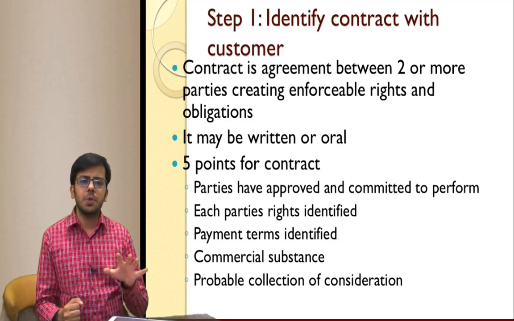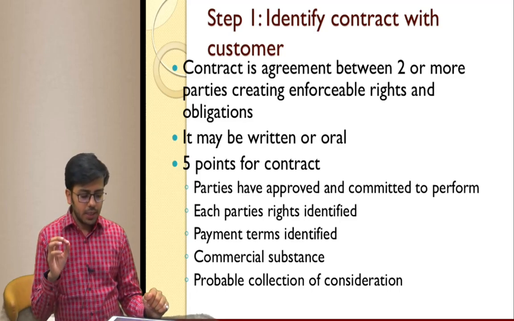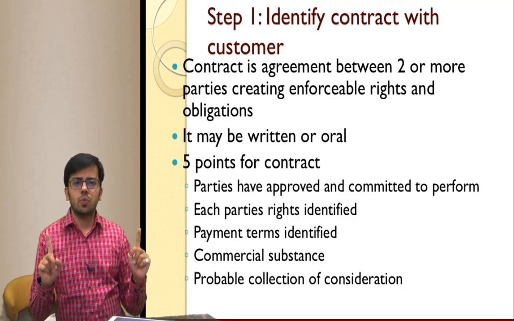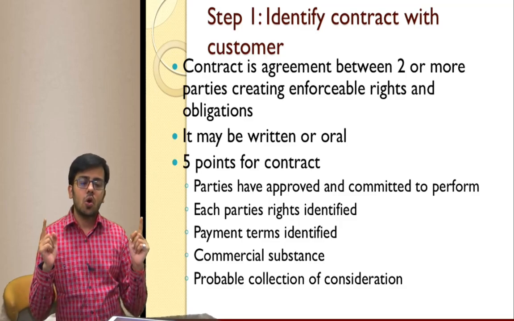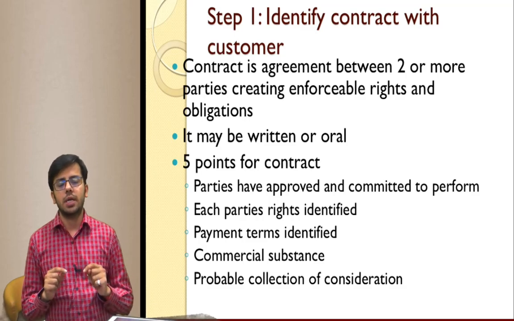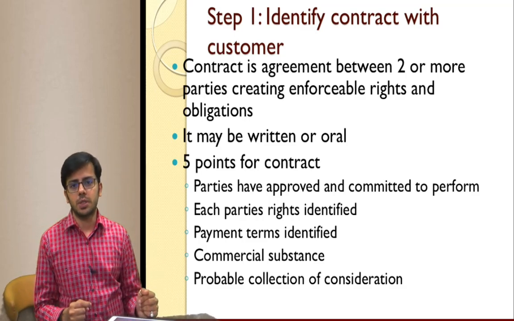The contract may be written, and the contract can also be oral. A contract exists if the 5 points are satisfied. One, there are two parties, they are independent, both of them have approved that they are going to carry out this activity, they are committed to carry out this particular activity, this performance.